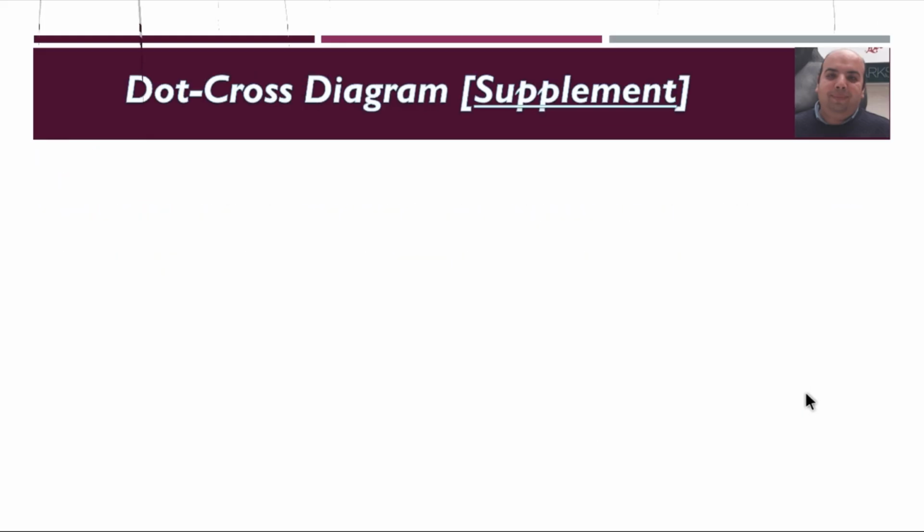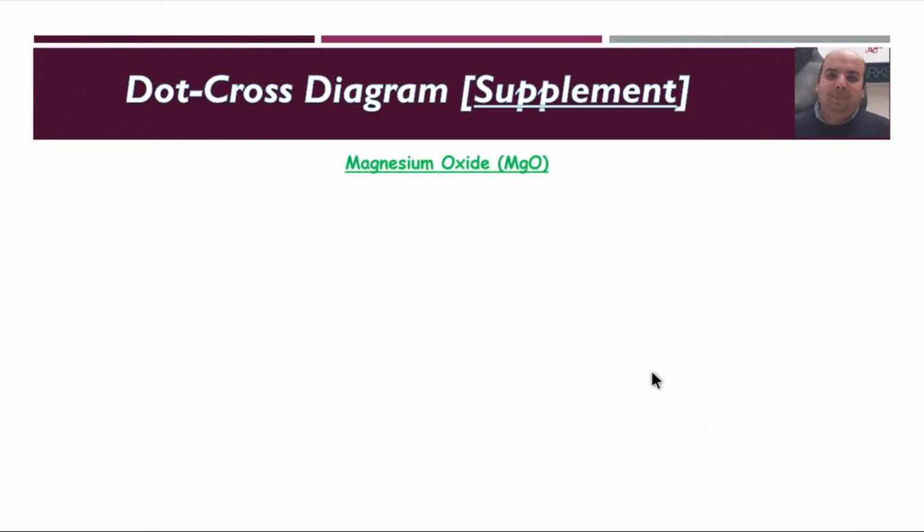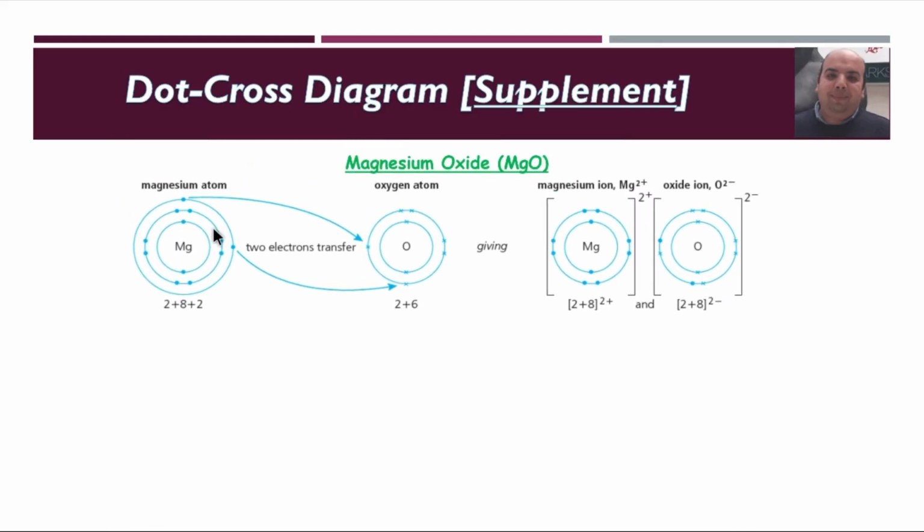Let's check the dot and cross diagram for magnesium oxide. In the case of magnesium oxide, MgO, magnesium contains 2 electrons in the outermost shell and oxygen contains 6 electrons in the outermost shell, so magnesium needs to lose 2 electrons and oxygen needs to gain 2 electrons. So 2 electrons transfer from the magnesium atom to the oxygen atom to give a magnesium 2+ ion and an oxide 2- ion. As you can see, 2 dots are coming from magnesium and all the other electrons are crosses.